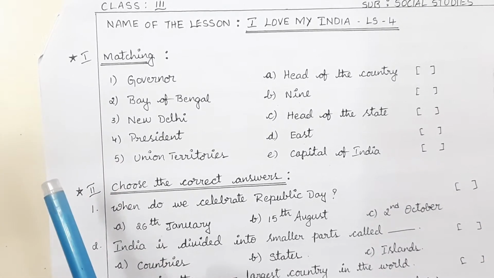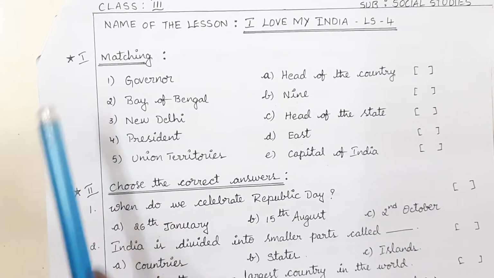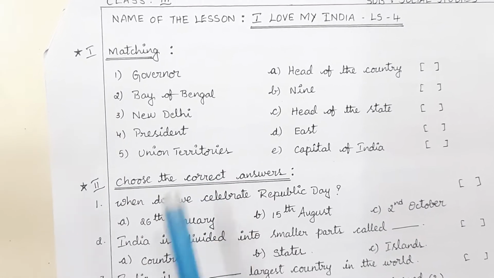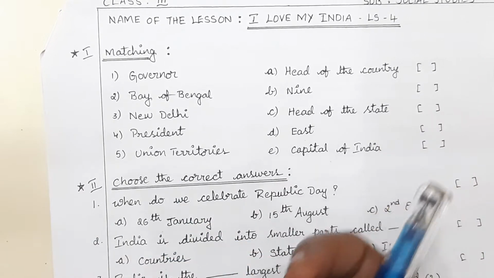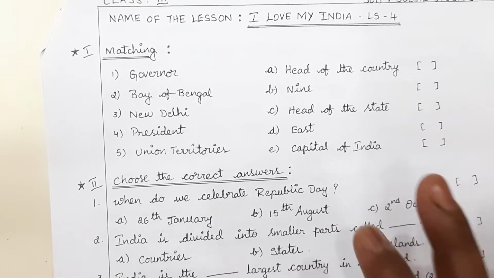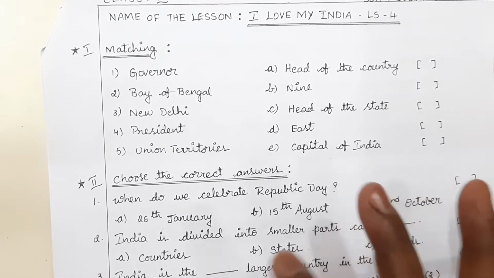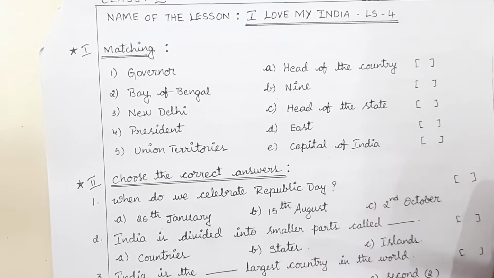Compulsory, must and should: while you are writing the assessment, you have to mention your name, class, and section. Some children are writing just a small name, like Jaya. Not like that. Write with your initial and your surname, like P. Charan or M. Manaswini. Complete your name, and complete full details of yours.